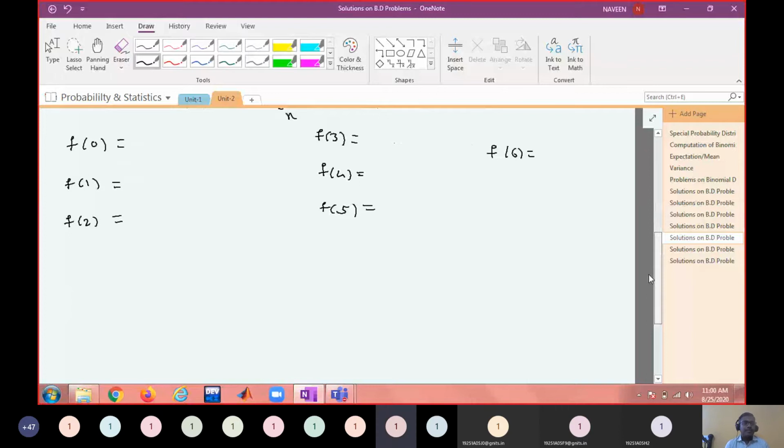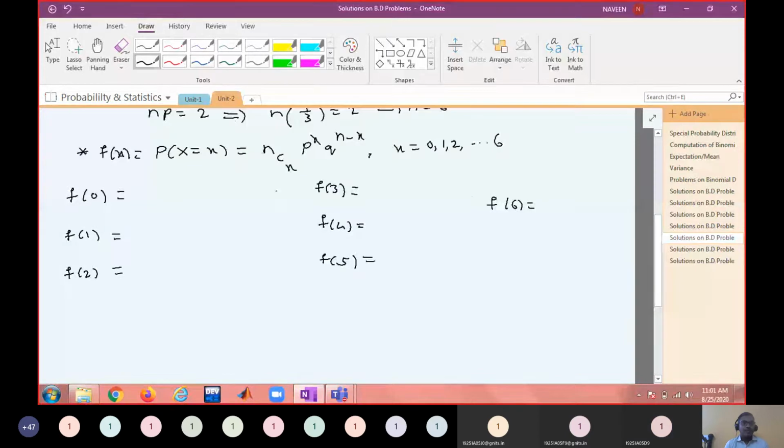F of 0 is 0.087. So shall we round off to 4 decimals or 2 decimals? Okay, 4 decimals. Tell me 0 point how much? 0.0878. You are rounding, no?